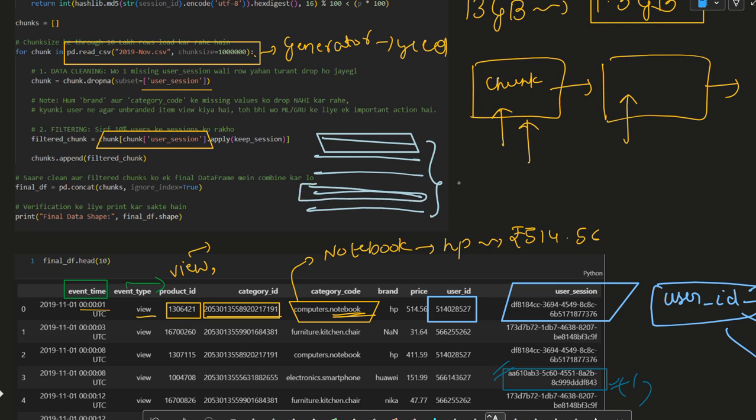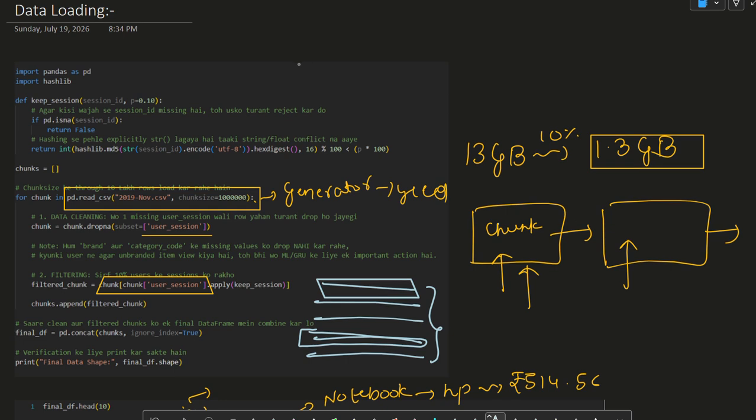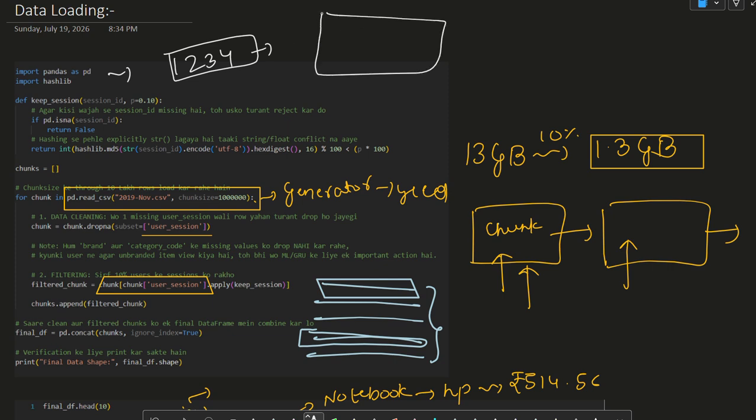We also ensure that we keep a session intact. For example, if I have a user session like 1, 2, 3, 4, I keep all the rows belonging to user session 1, 2, 3, 4, so that our data is complete. It is not the case that the data contains some rows for a session and no other rows for the same session, because that would corrupt our model if we don't have the complete rows belonging to a user session.